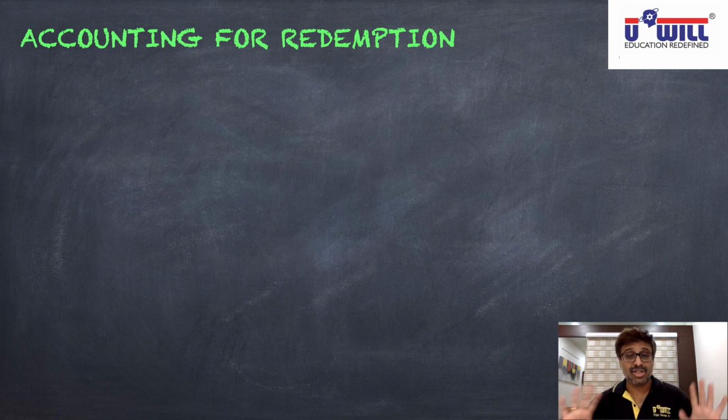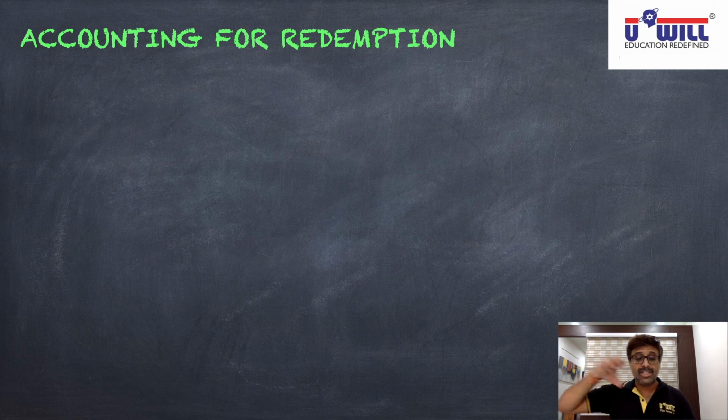Profits doesn't mean cash. When you transfer any amount from profits to reserve, it is merely a book adjustment, a book entry. In the books, profits you are decreasing and reserves you are increasing. It is not necessary that the company has that much cash balance with itself. So if the company utilizes the profits to redeem the preference shares, and if it does not have the necessary cash and bank balance to repay the lakhs of preference shareholders, then the company will have to sell its investments or assets to manage the funds of 30 lakhs, 40 lakhs rupees to repay that money.